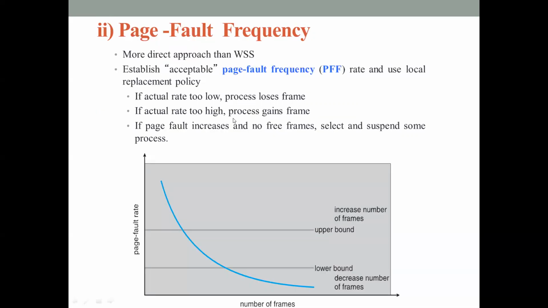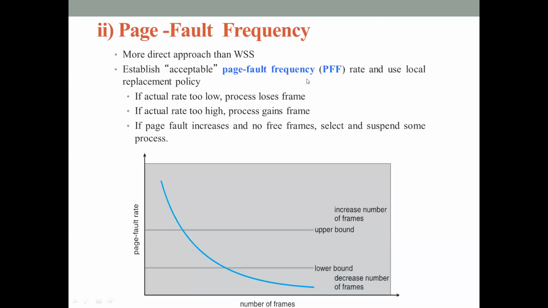So another method which is followed to prevent thrashing is by examining the page fault frequency. We all know that when a process encounters more page faults, it means it needs more frames. We can say the converse also. If a process is encountering fewer page faults, it means it has been allotted more frames than what it requires, right? So this method makes use of that strategy.